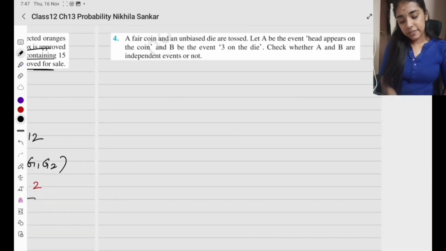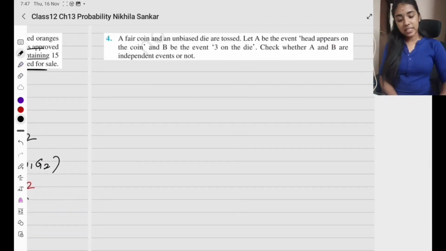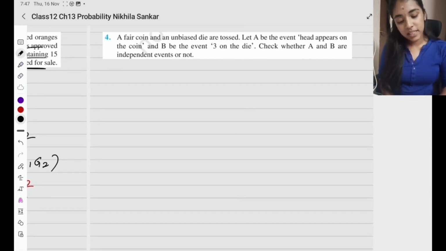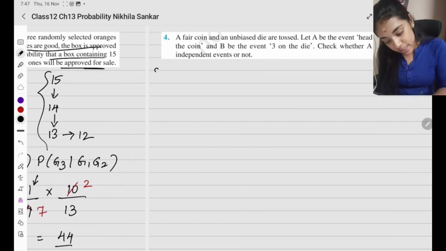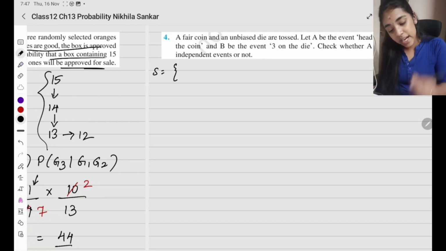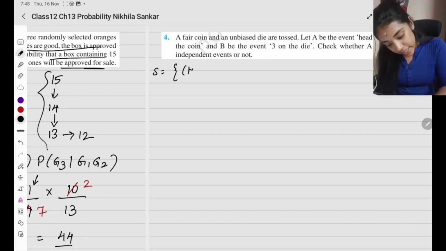Question number 4. A fair coin and an unbiased die are tossed. Let A be the event that head appears on the coin and B be the event that 3 on the die. Check whether A and B are independent events. So first sample space எப்படி இருக்கு போது fair coin and die அப்படினா என்ன அர்த்தம்?